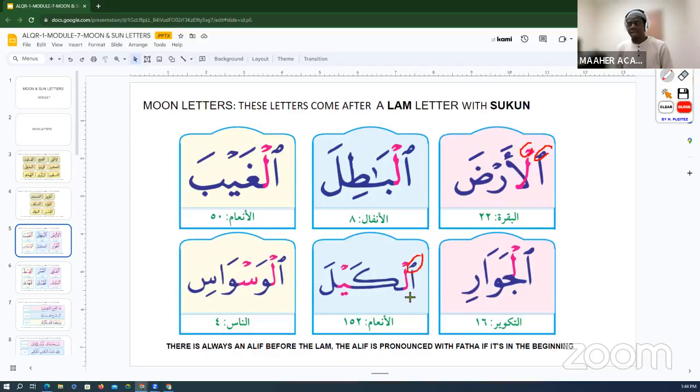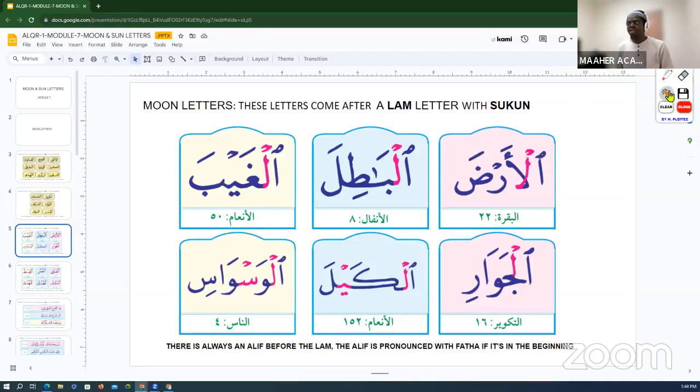of a word, and you see it connecting to a lam sakin that has the sukun, then you know that this alif will be pronounced with a fatha, right? So that is lam al-qamariyah. So we call it idhar lam al-qamariyah. Let's do an example of an ayah.